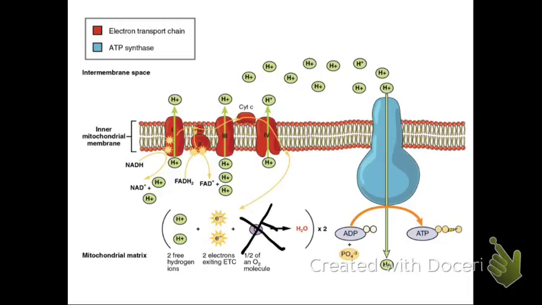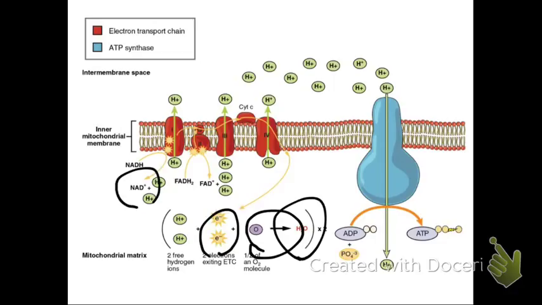When there's no oxygen, it can't take the electrons that have gone through the electron transport chain, so the electrons just end up sitting in the complexes. The hydrogens also can't be taken, but they can sit in the intermembrane space. That's not a big deal. And then the NADHs can't drop off their electrons anymore and make NAD+. Same thing with FADH2s. So what's the big deal with that? If there's no oxygen, the oxygen can't take the electrons to make water and then regenerate NAD+.